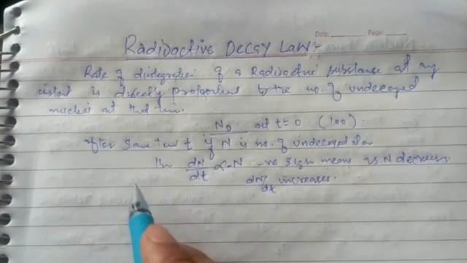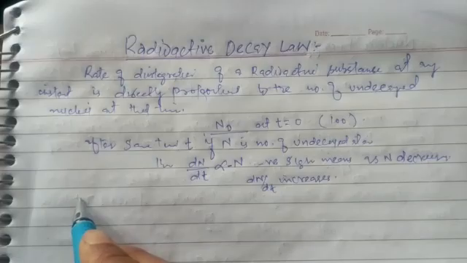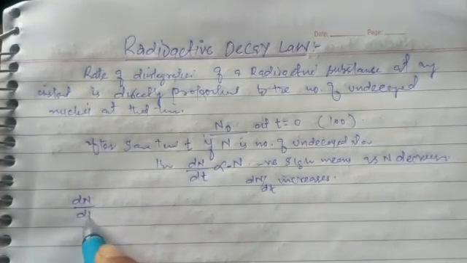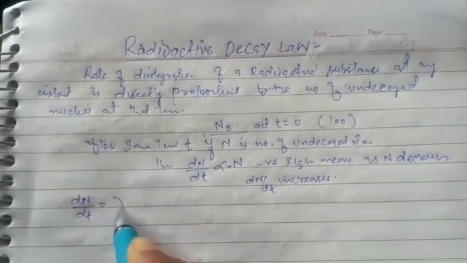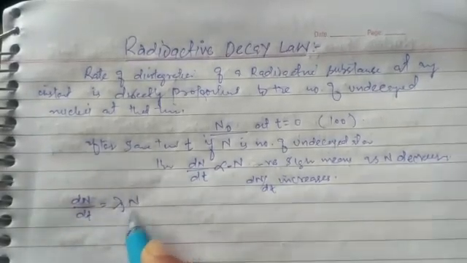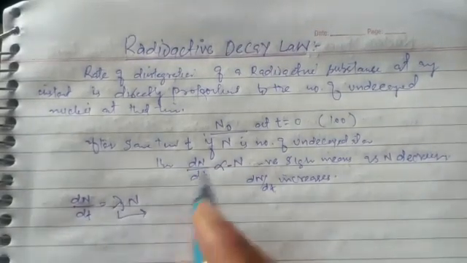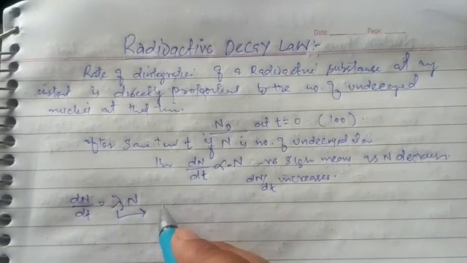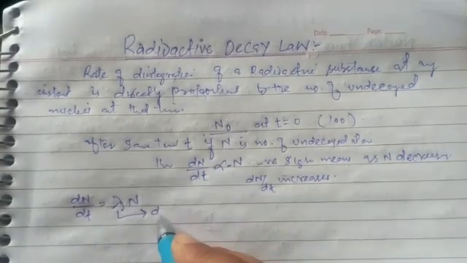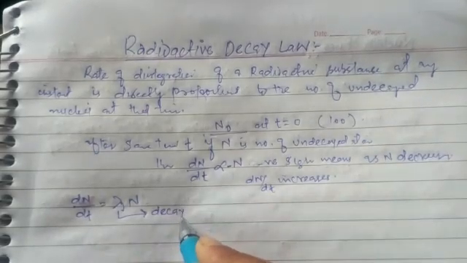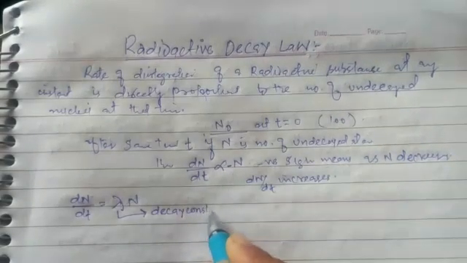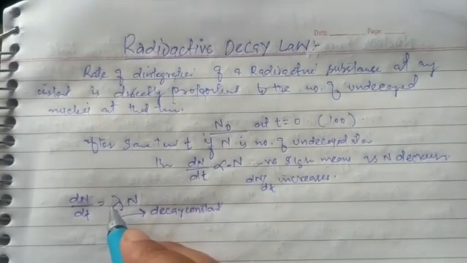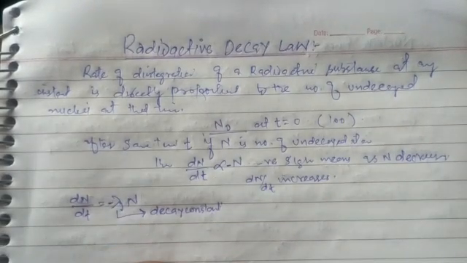Now we have to solve it. You can write it like this: dN by dt equals minus some constant times N, where this constant is called lambda, the decay constant, and here we have the negative sign.